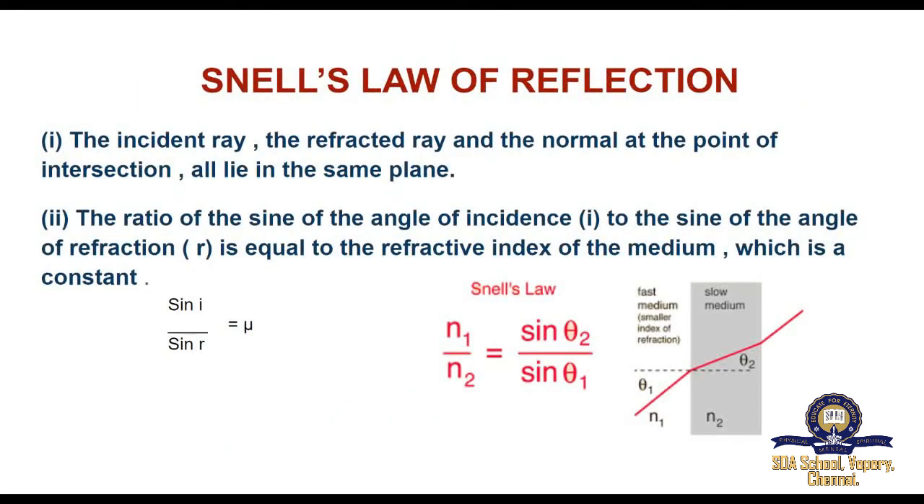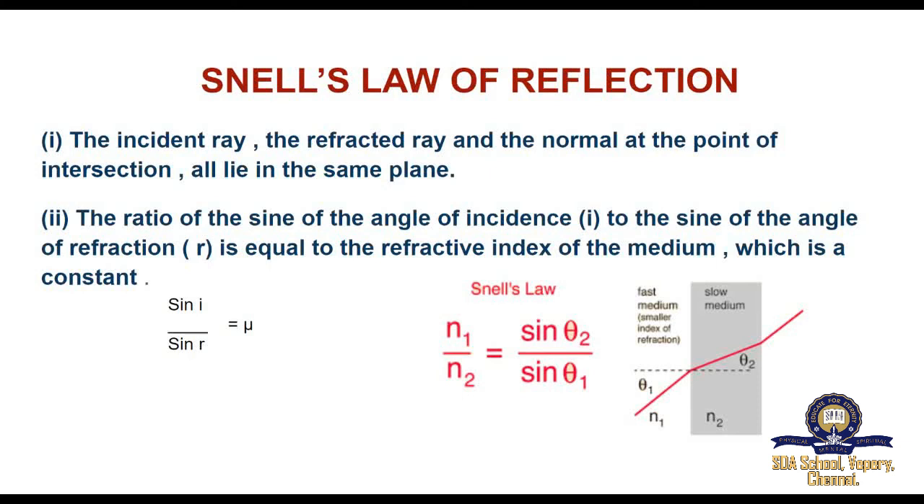Next is Snell's law of refraction. The incident ray, the refracted ray and the normal at the point of intersection all lie in the same plane. The ratio of the sine of the angle of incidence to the sine of the angle of refraction is equal to the refractive index of the medium, which is a constant. So, sine i divided by sine r is equal to mu, M-E-W.